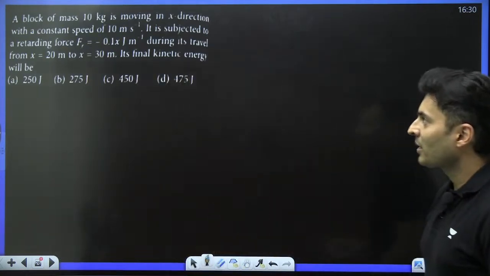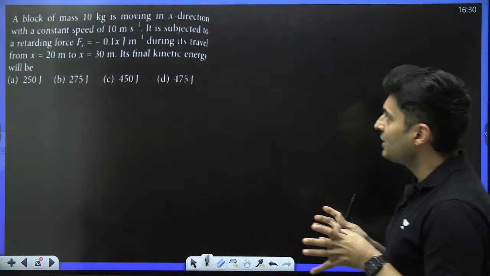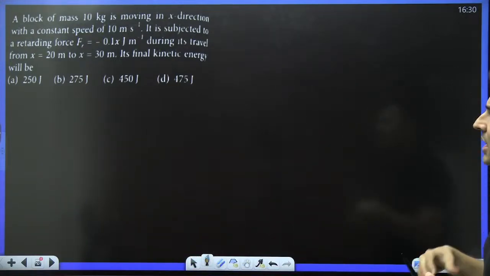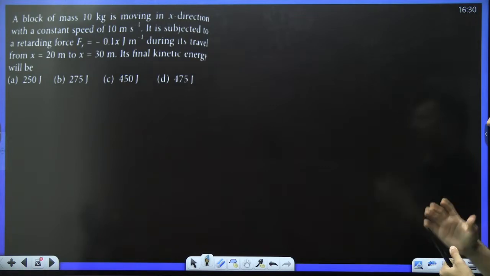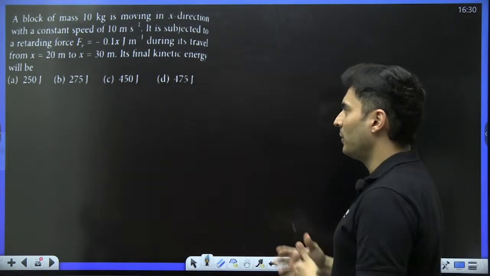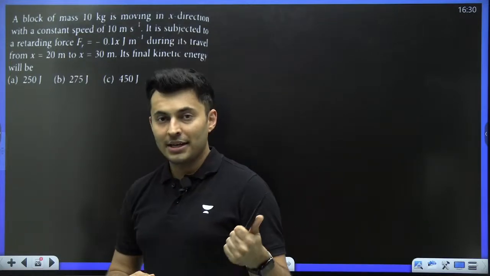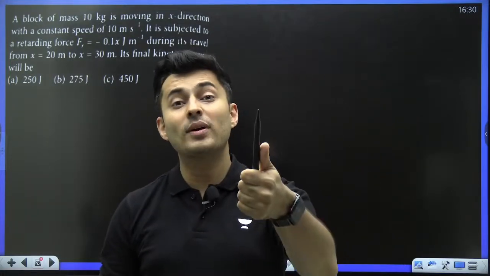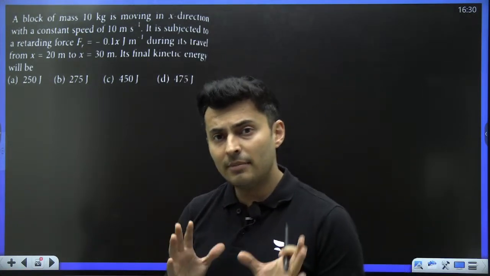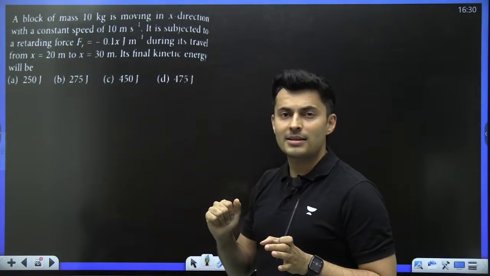Next question. There is a block of 10 kg moving in the x direction with a speed of 10 meters per second. It is subjected to some force of this much. During its travel, the final kinetic energy will be how much? Okay. Instead of a graph, here the force as a function of x is given. And now, same thing is asked, what is the final energy?